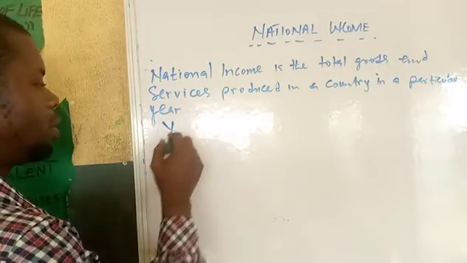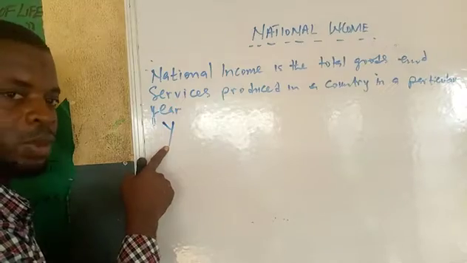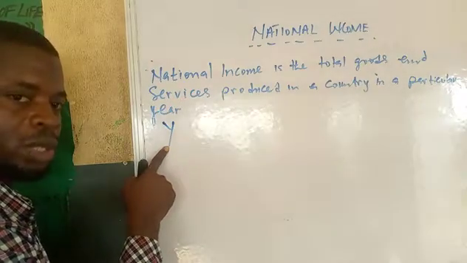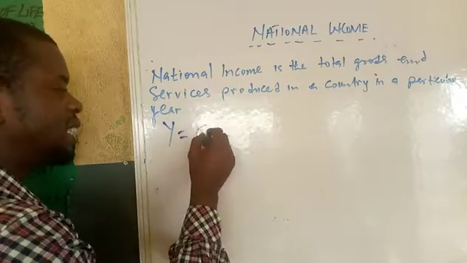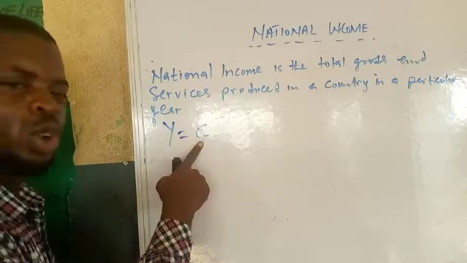So expenditure method is represented as Y. Y represents national expenditure. So it's going to be C. C means consumption of households.